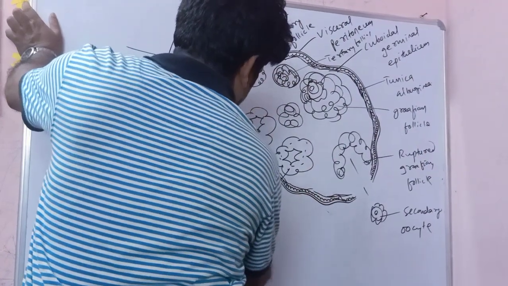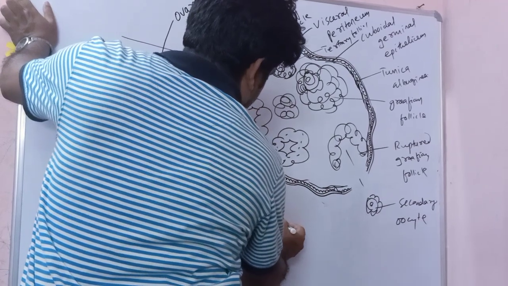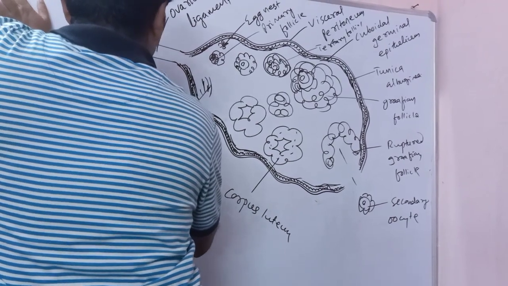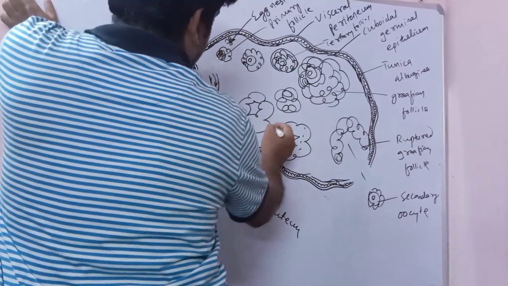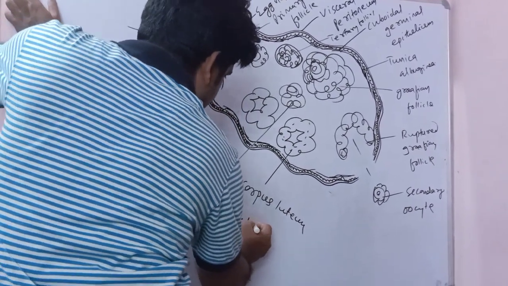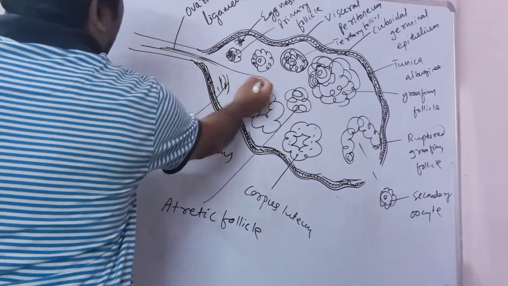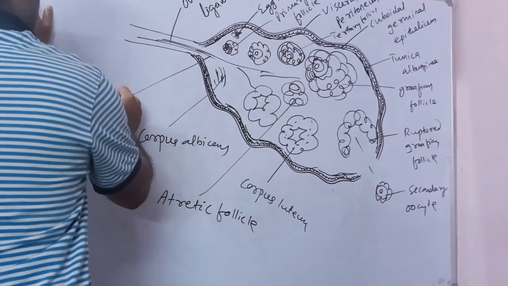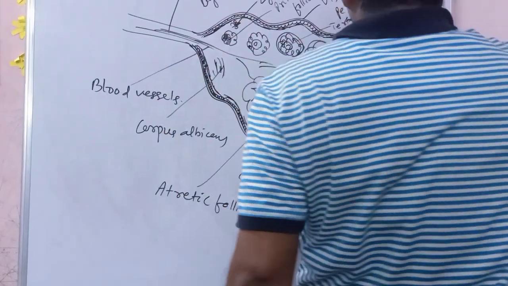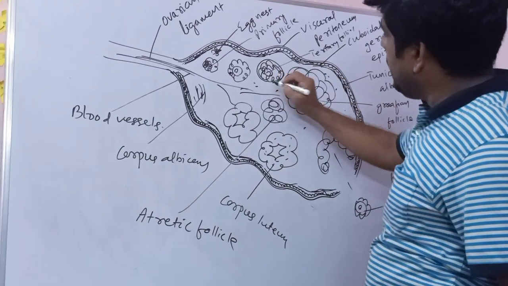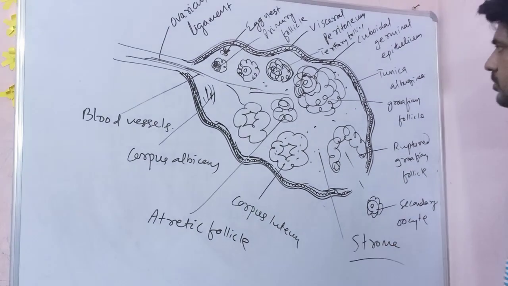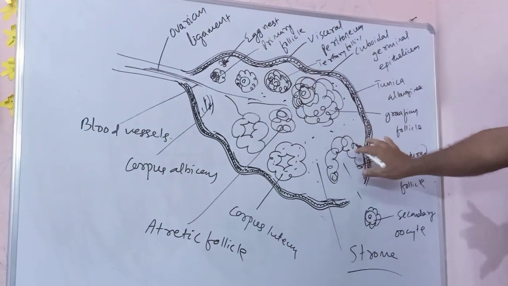This is the corpus luteum. This is the corpus albicans, atretic follicle. These are blood vessels, and the internal part of the ovary is called stroma.